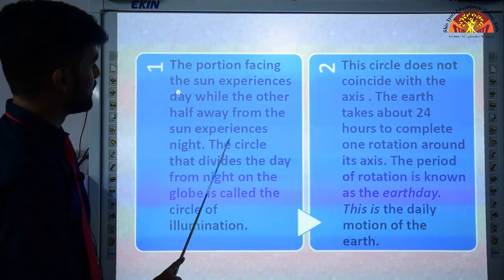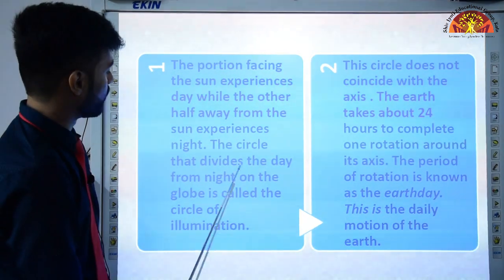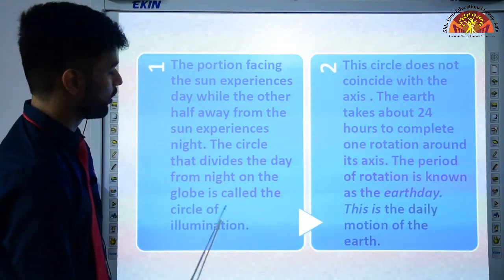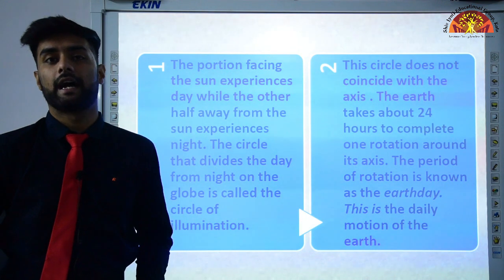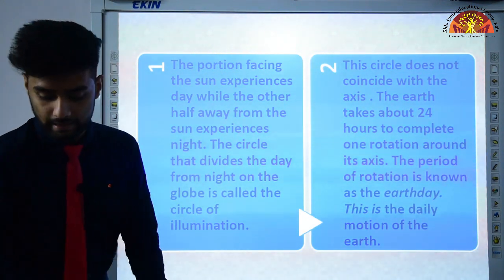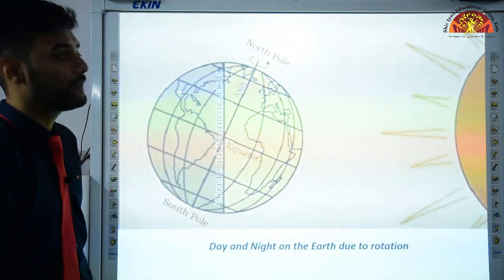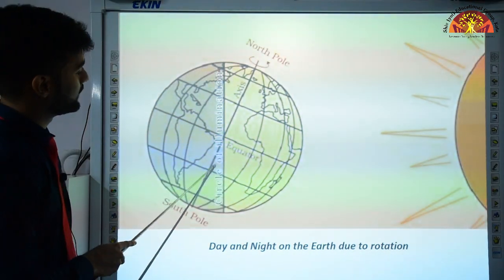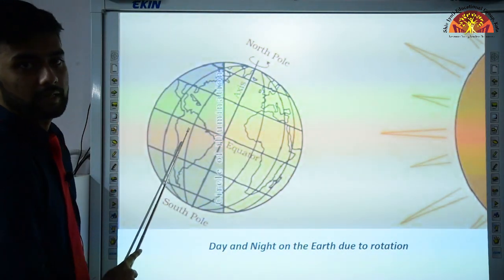Again, the circle which divides the day from night on the globe is called the circle of illumination. There is a particular line which divides day and night. That line is called the circle of illumination. Here is the circle of illumination which is dividing day from the night.